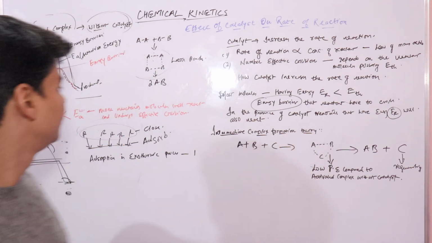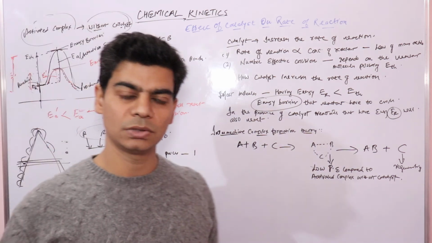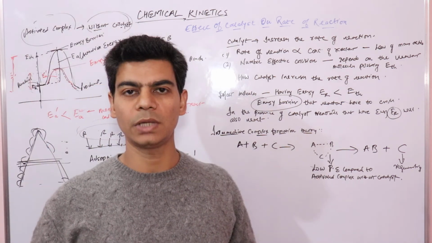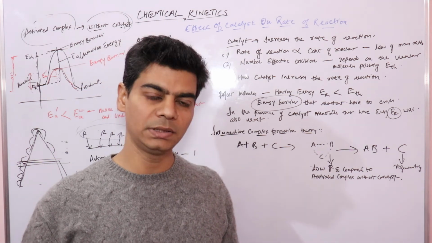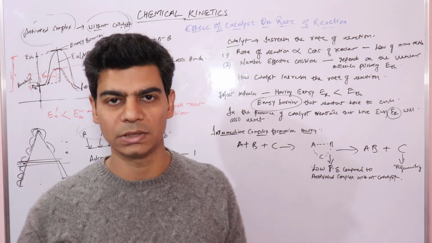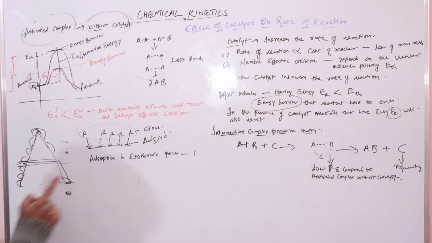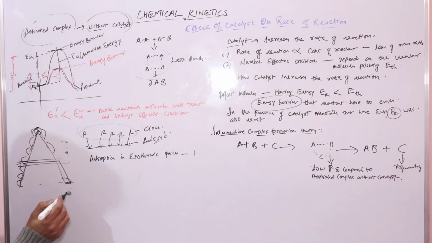Don't get confused that it lowers the activation energy of the reaction. Just like this new tunnel, it doesn't make any change to the original path. The original path is as it is.